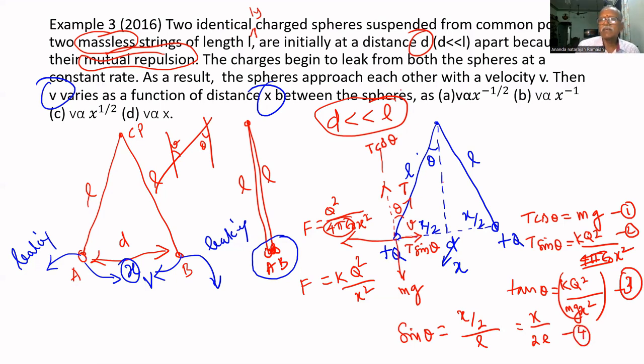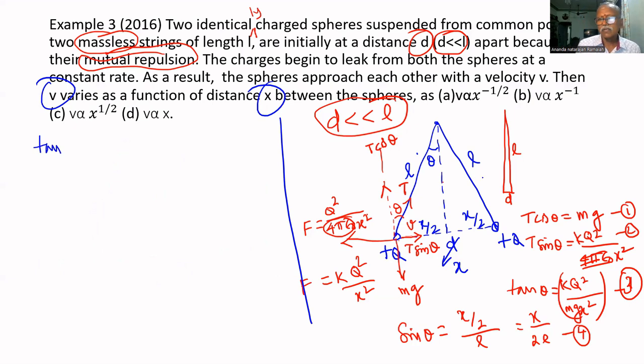Here one point is given: d is far, far smaller than L. It means, it is like this. This is d, this is L. d is very, very small. If L is very large and d is very small, theta is very small.